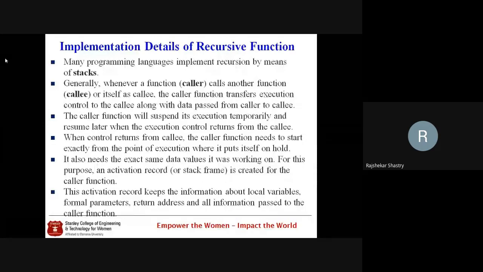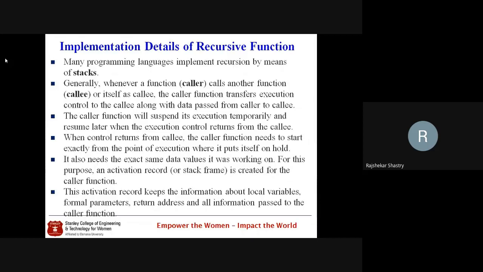So when we talk about recursive functions, or in any function in C language, the programming language implements recursion by means of a stack. Even if you have multiple functions and one function is calling another, based on the calling procedure a stack is developed, and within the stack we store the activation record details, which are related to that particular function.